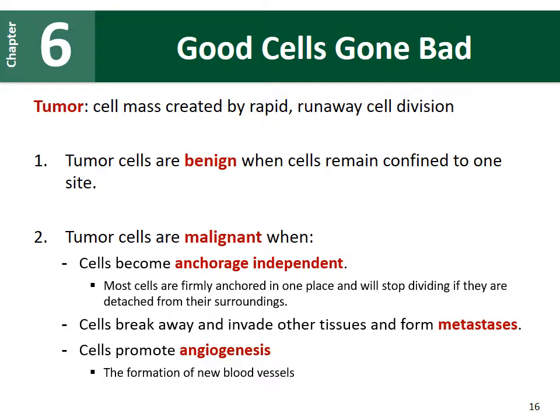They could use surgery on some of the tumors, but a lot of times when it starts to metastasize or move, they will go into chemotherapy or they'll start to use other forms of treatment. So this is really interesting. This is when good cells go bad. So it's really important that we understand mitosis and how it happens. And understanding mitosis and how it happens is really key to understanding how we can better treat cancer.